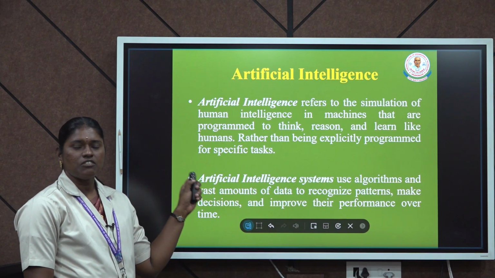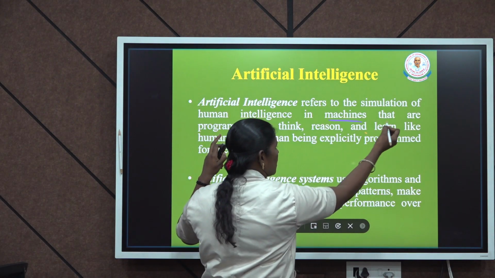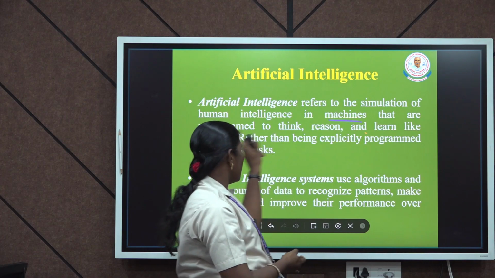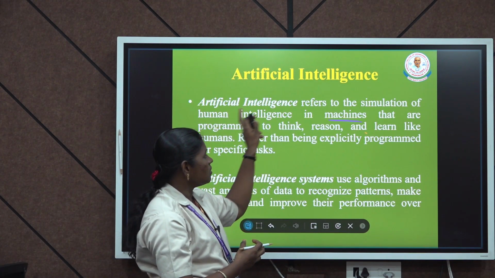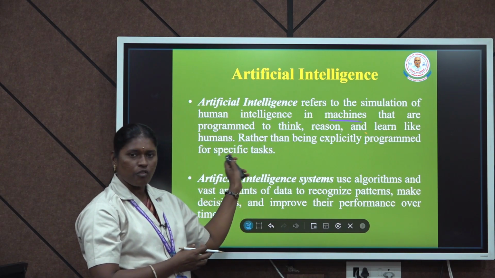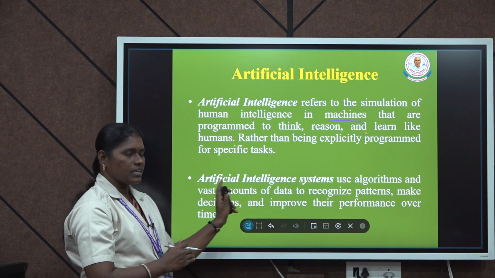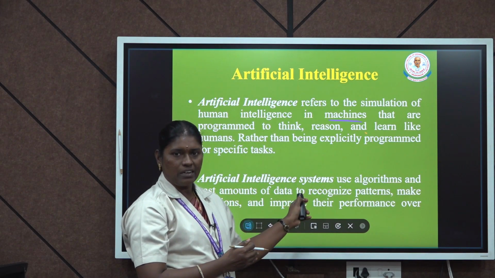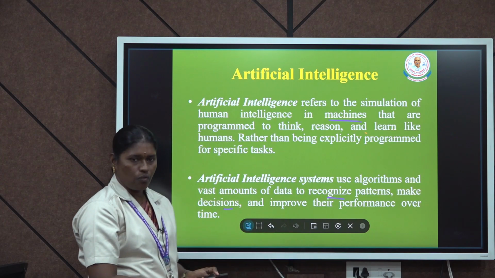Artificial intelligence is the simulation of human intelligence in machines that are programmed to think, reason, and learn like a human. So, the machine is going to think, reason and learn like a human. Rather than being explicitly programmed for a specific task, this is called artificial intelligence. These systems use a lot of algorithms and vast amounts of data to recognize patterns, make decisions and improve their performance over time.